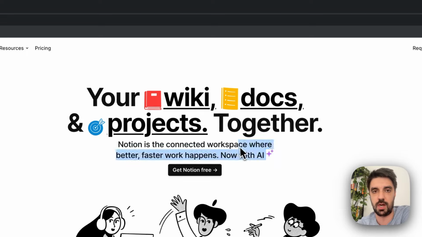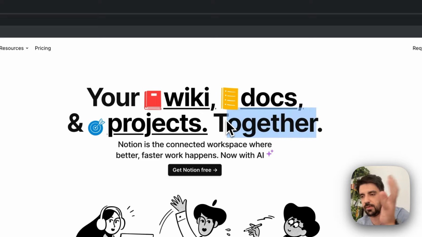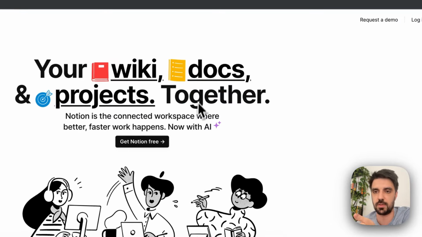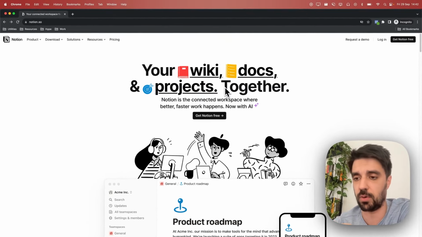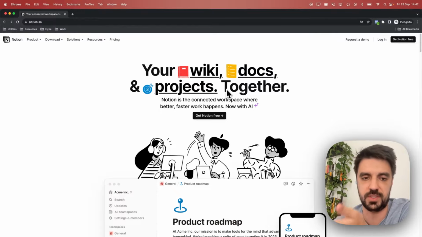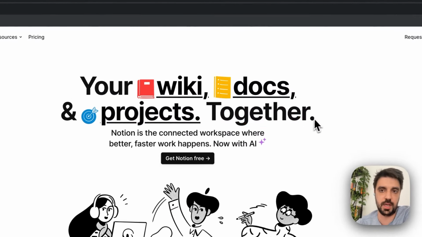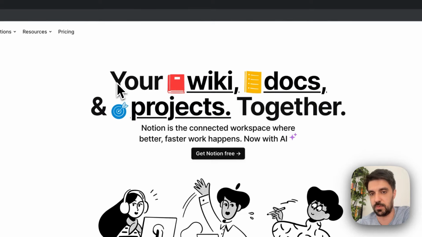What I'm going to be hard on, though, is that your wiki, docs, and projects together is nice because everything is together, but it doesn't take away any objections. In the strongest headlines, they either do something very different or they take away objections. And here, my objection is, okay, you're going to do everything poorly, worse than specific tools for this. And the headline does nothing to convince me otherwise.